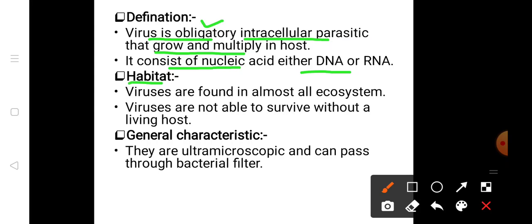In habitat, we will see viruses are found in almost all ecosystems. Viruses are not able to survive without a living host.